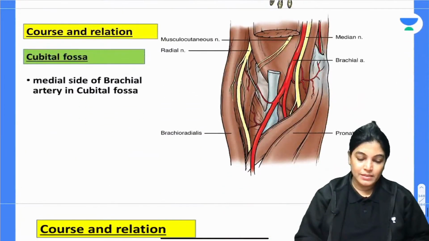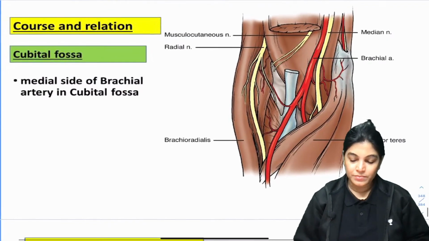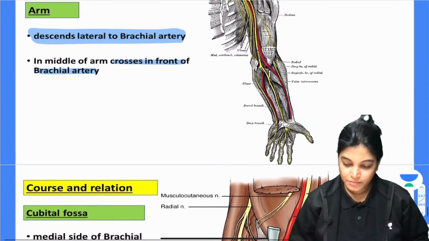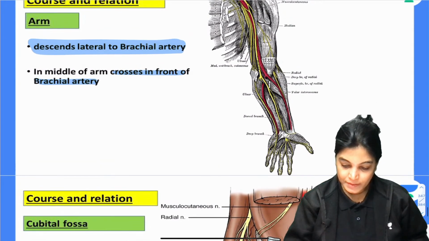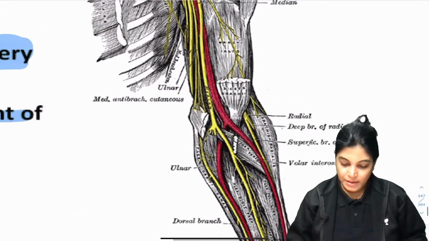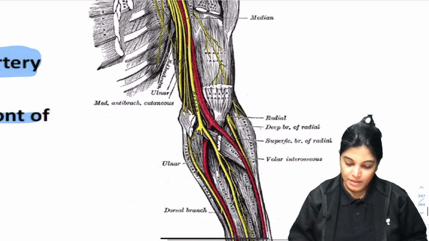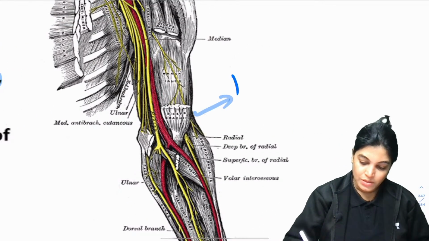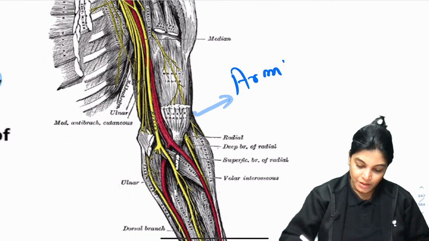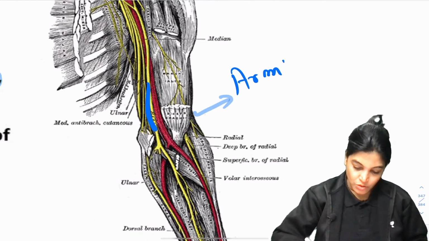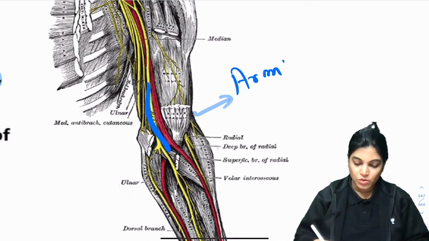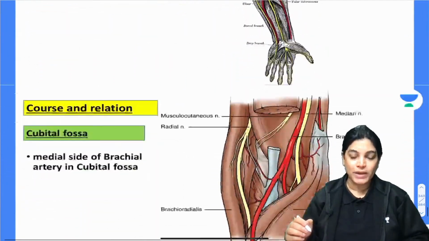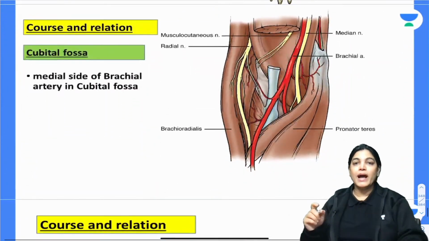See here, I am enlarging this diagram. So, here you can see the median nerve. As you can see in this diagram, when it is going towards the arm, you can see the median nerve. This is the brachial artery. The median nerve is crossing anterior to it. So, you can see the median nerve is crossing anterior to the brachial artery, and again it will reach. After crossing anterior to the brachial artery, firstly have the relation.